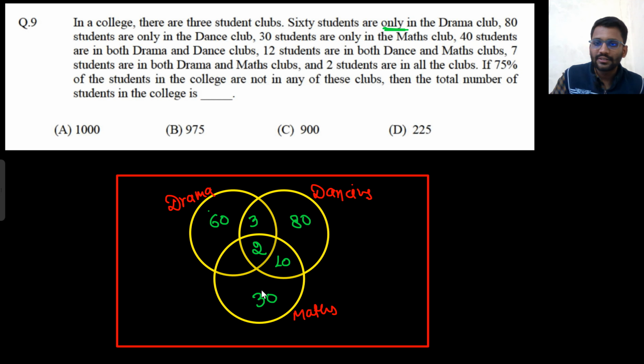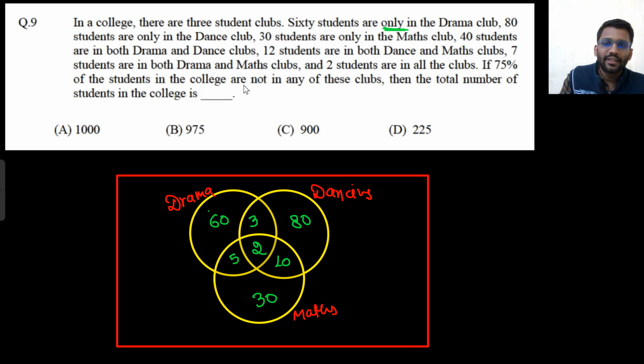And 7 students are both in drama and maths club. So what will I write here? 5. Right? So 7 students are both in drama and maths. Drama and maths, 5 plus 2, 7. So these many students are there. Okay, now what is the last line?